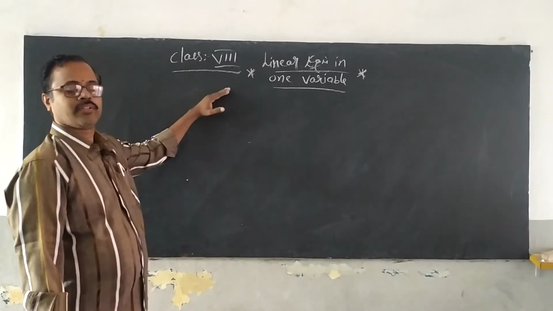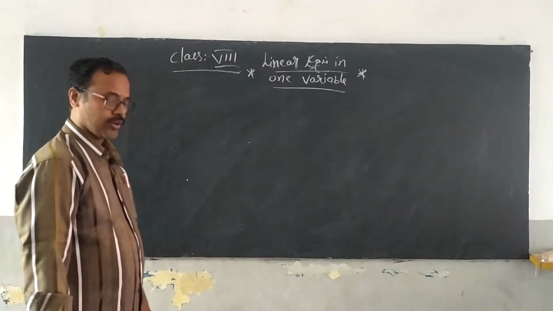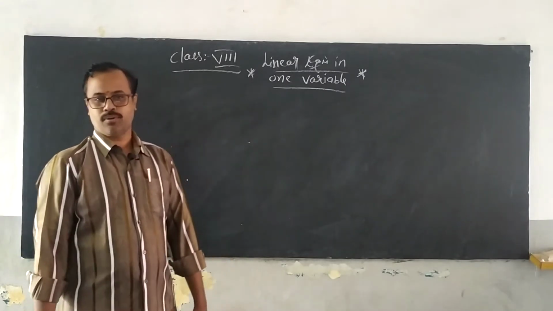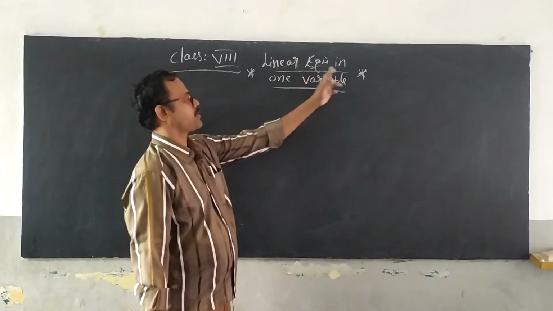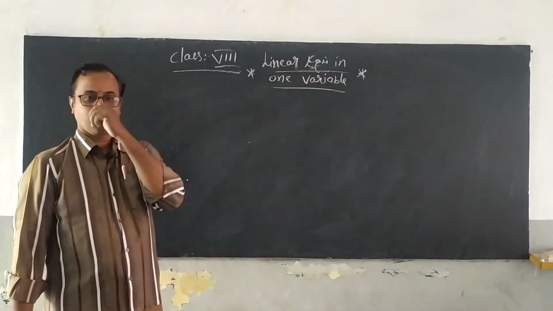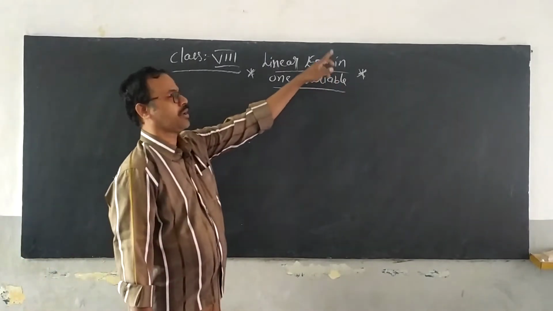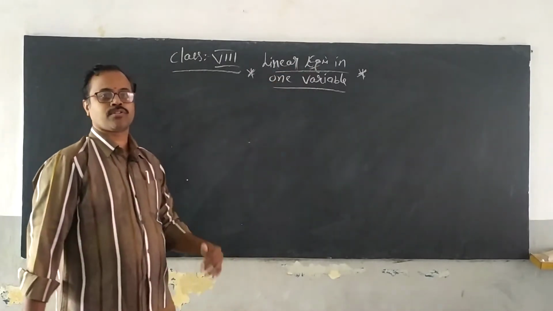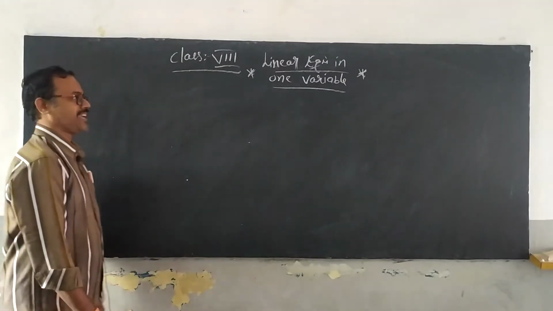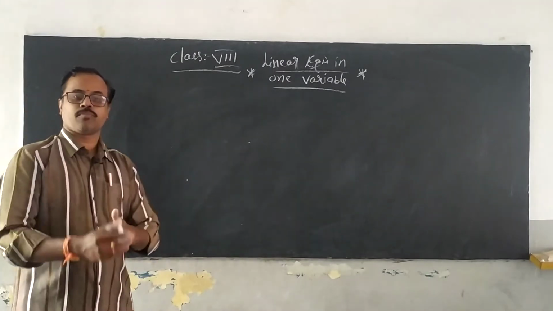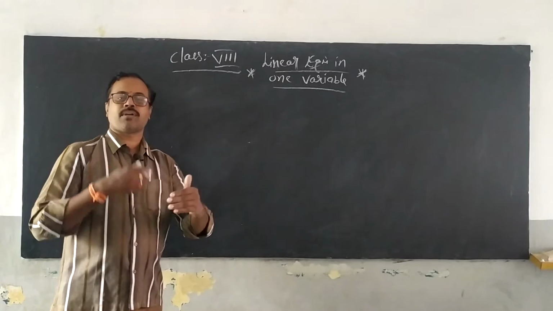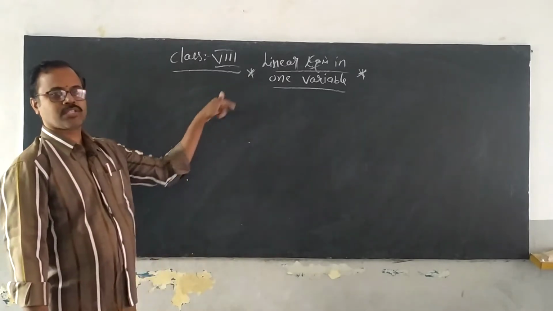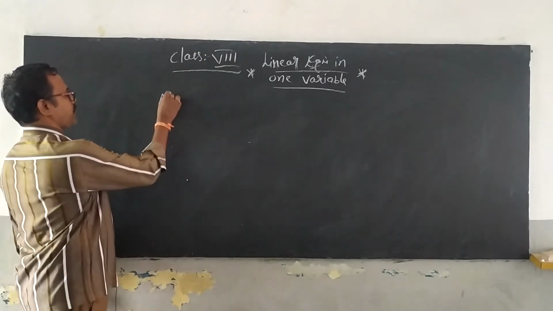Right. Now this is for class 8, and we are discussing here linear equations in one variable. Before starting, you must know what is meant by an equation. Before that, you must know what is meant by an expression. Before that, you must know what is meant by a term, a variable, a constant. So basically all these terms come from algebra,